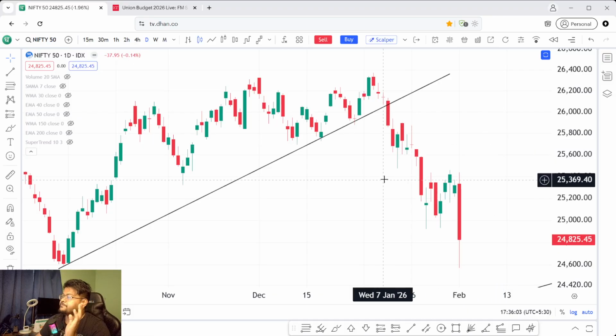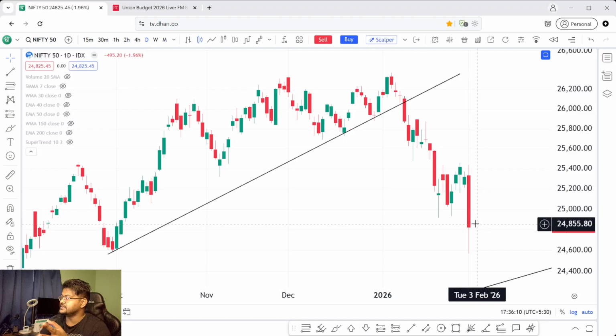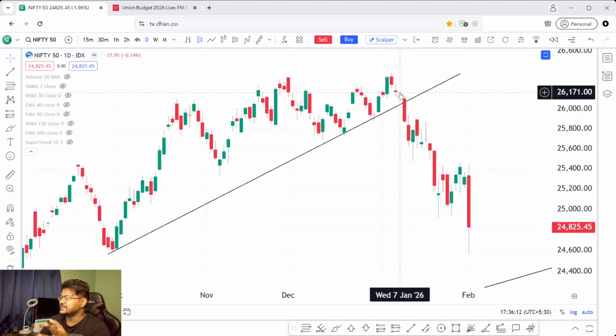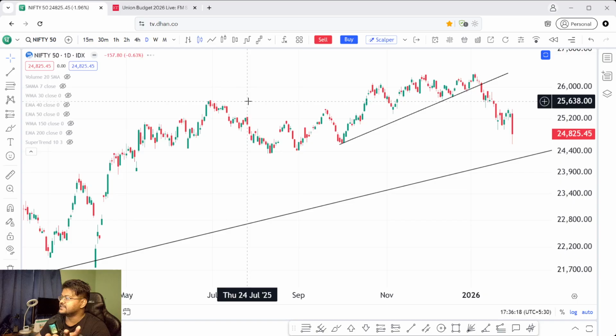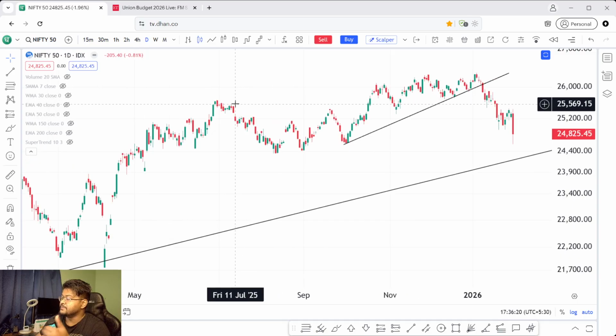Okay, and this is not the end of the story. Why is that? Because you can see the market has definitely dropped by 5% in the last, we can say, 20 days. But if we zoom out a little bit, we can see there is another trend line, a major trend line which is just below this one.